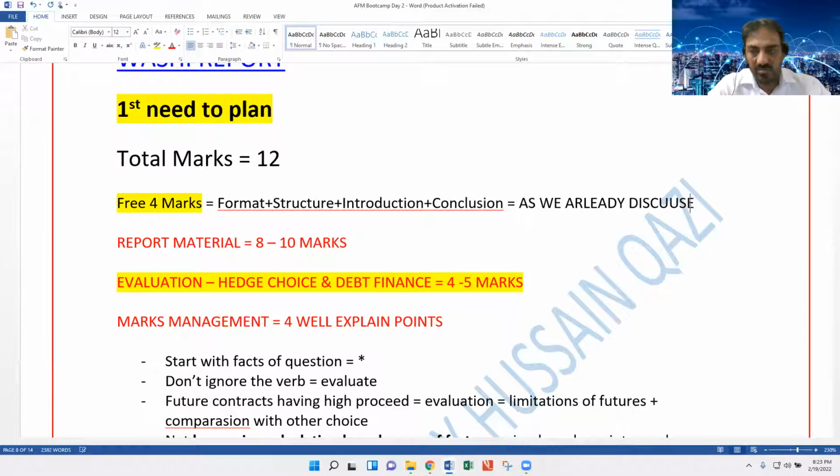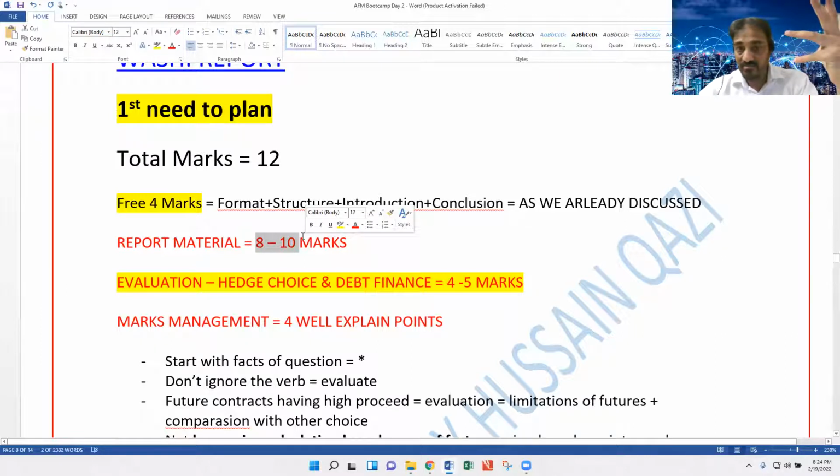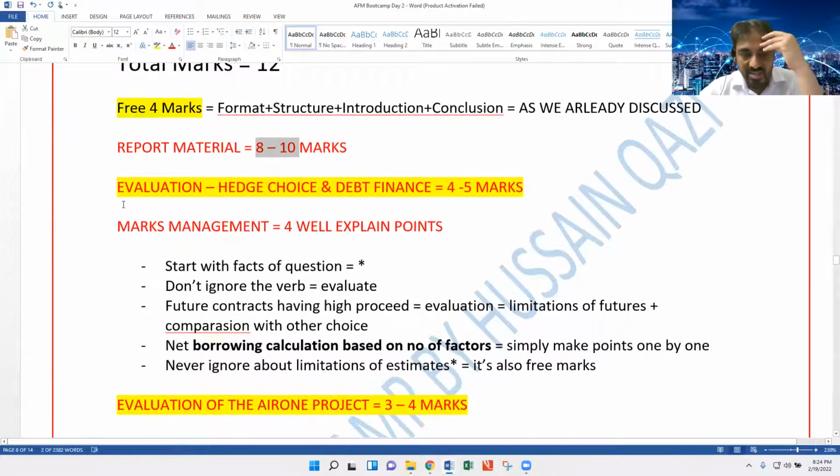I'm not discussing the point here of how to make the report and all the things very comprehensively. We have done that with the previous questions. Now, here the report material, according to the marking scheme, is 8 to 10 marks. So first of all, you have to plan. The very first thing,